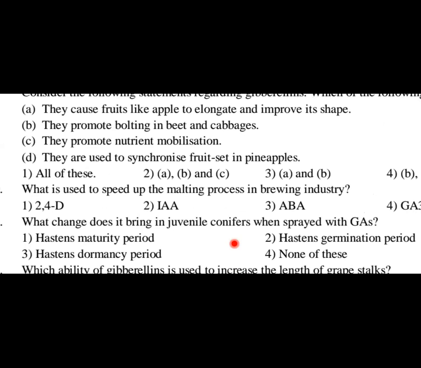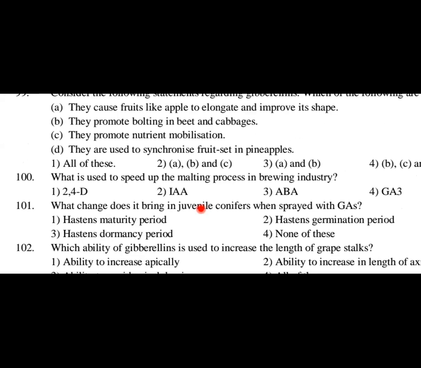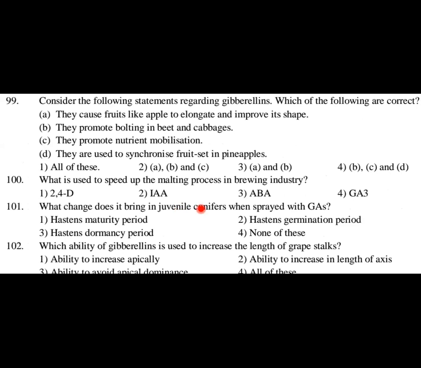Next question. What is used to speed up the malting process in brewing industry? Okay, direct NCERT question. So we know that gibberellic acid 3, GA3, and GA3 you should know, students. This is one of the commonest gibberellic acids which is used. Many gibberellic acids have been discovered, but GA3 is the most common out of them, and that is used in the malting process in brewing industry.